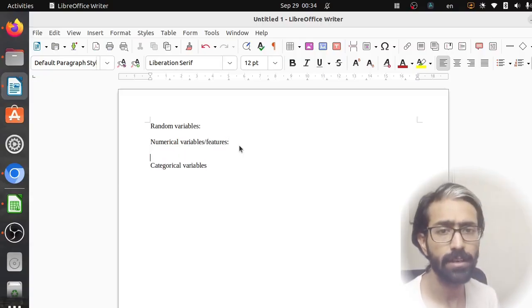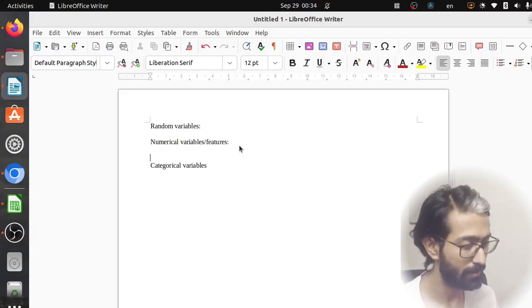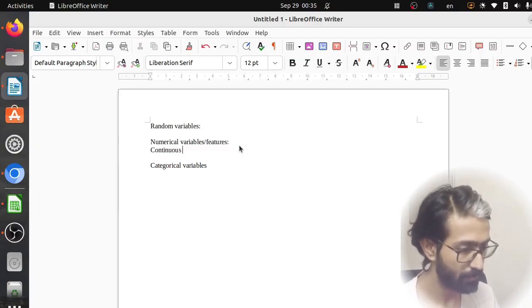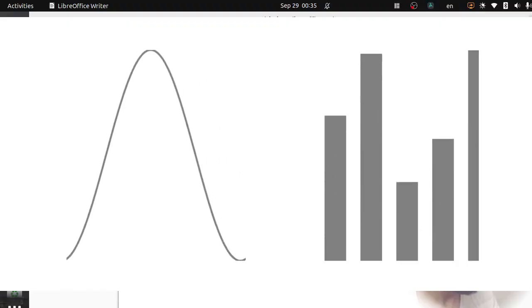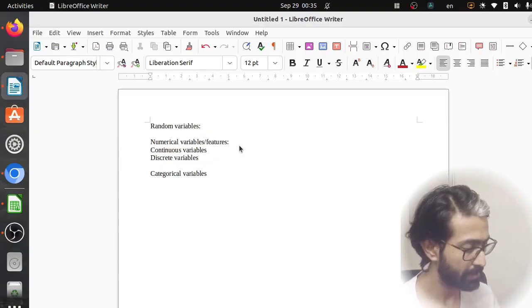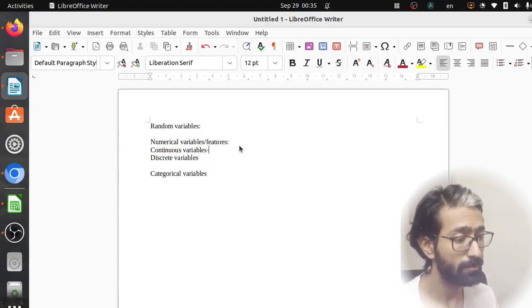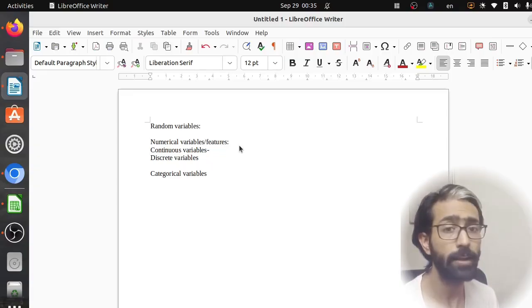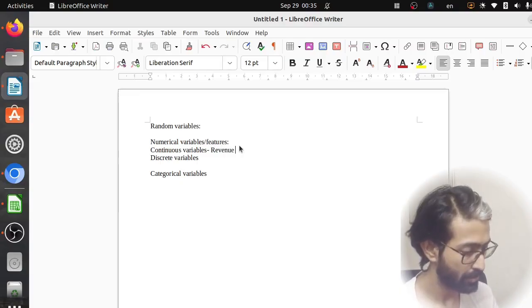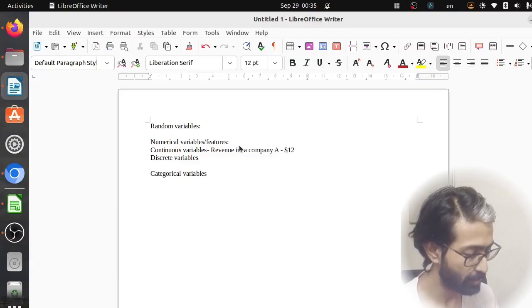Numerical variables are basically also divided into two types. We have something called continuous variables, and then we have discrete variables. A very simple example of discrete or continuous variables would be, let's say we're talking about the revenue of a company. Let's say there is a company A that has a revenue of, let's say, $12 million.